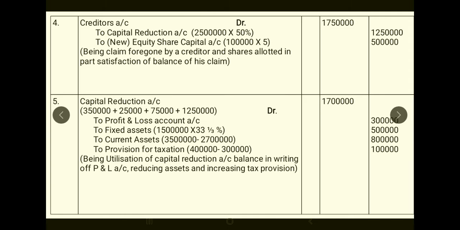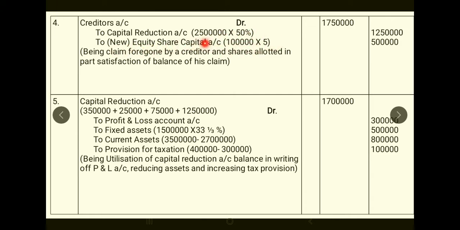Let's move on to the next set. Creditors claim has been reduced. So here you can see creditors worth 25 lakhs. Okay, they are foregoing 50% of their claim. 25 lakh rupees worth creditors are foregoing 50% of the claim. So 25 lakhs into 50% will go to capital reduction account, that is 12.5 lakhs. And for remaining 12.5 lakhs, out of which you will only settle 5 lakh rupees now.